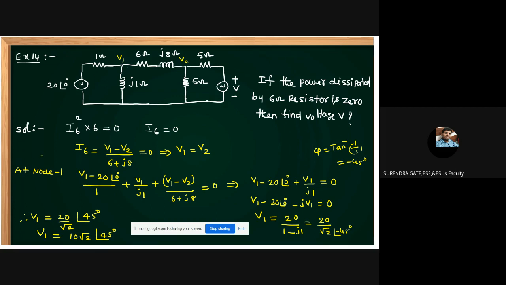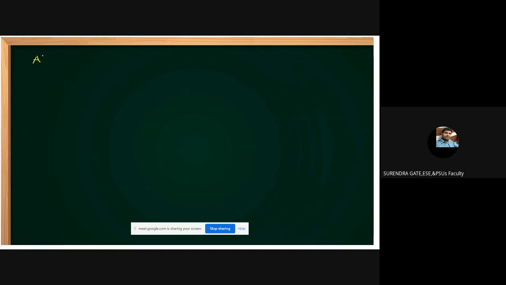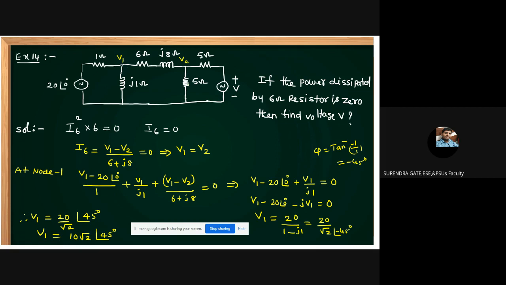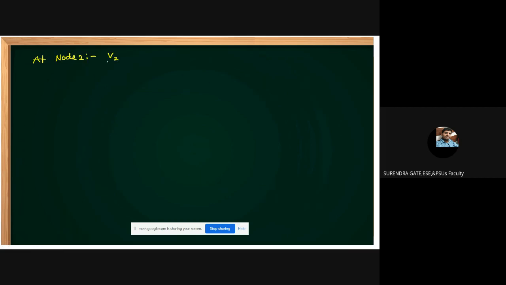Okay, students, then apply the nodal analysis at node 2. If you apply nodal analysis at node 2, what can you get, friends? V2 by 5 plus V2 minus V by 5. The other term is again 0, no need to consider that one. So V2 minus V by 5 plus V2 minus V1 by 6 plus J8 is equal to 0.